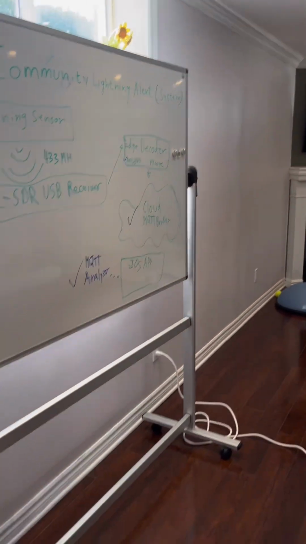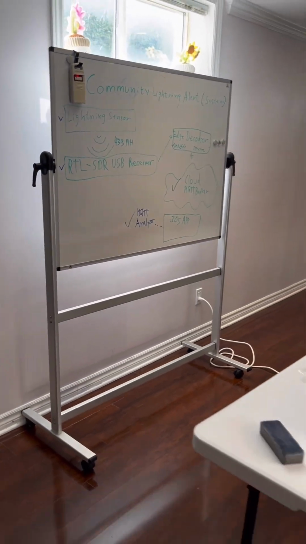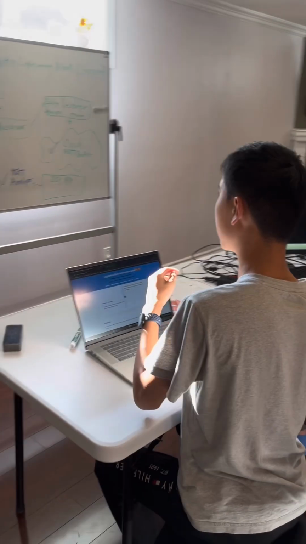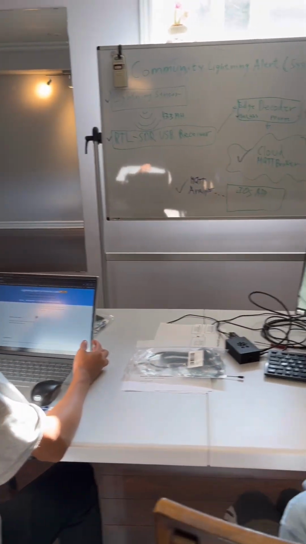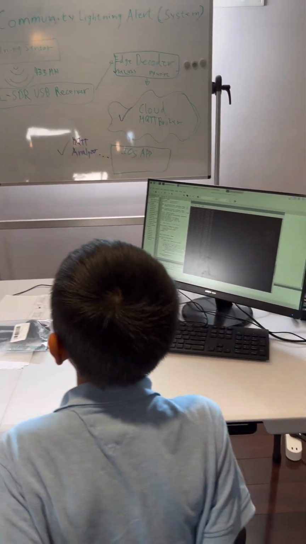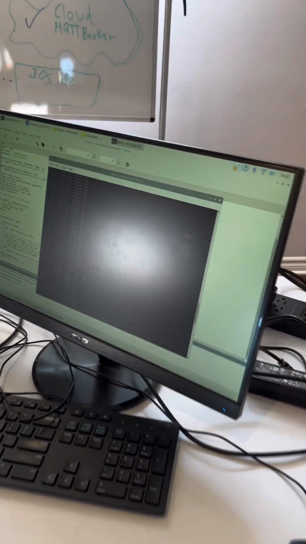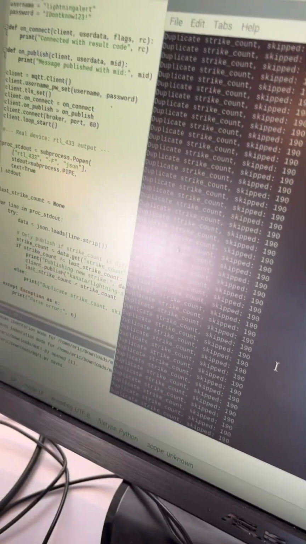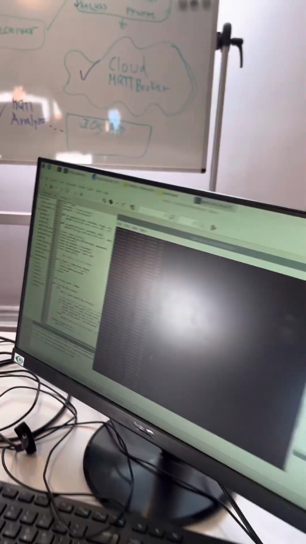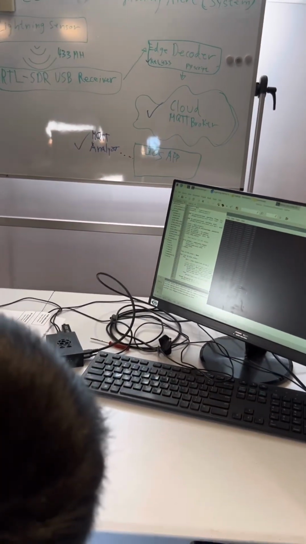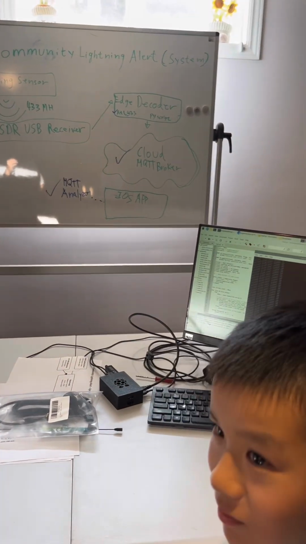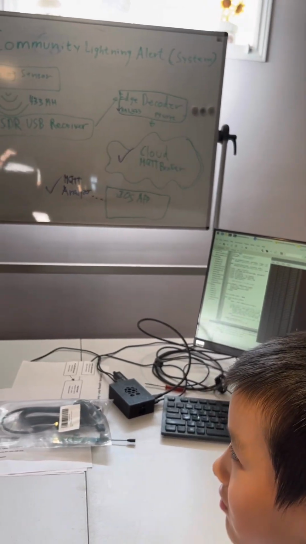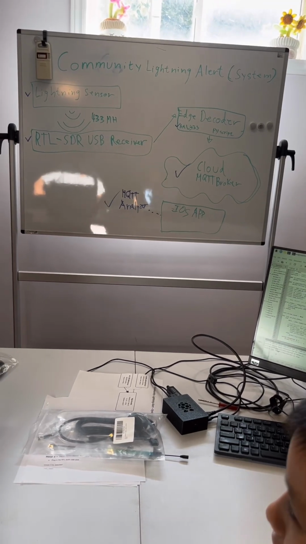to see if it works or not. So if it can detect lightning, it will turn red. If it doesn't have lightning, it will turn green. Or if it has interference with sound that cannot be detected and transmitted to the lightning, then it will turn yellow, just like that. So let's start simulating.